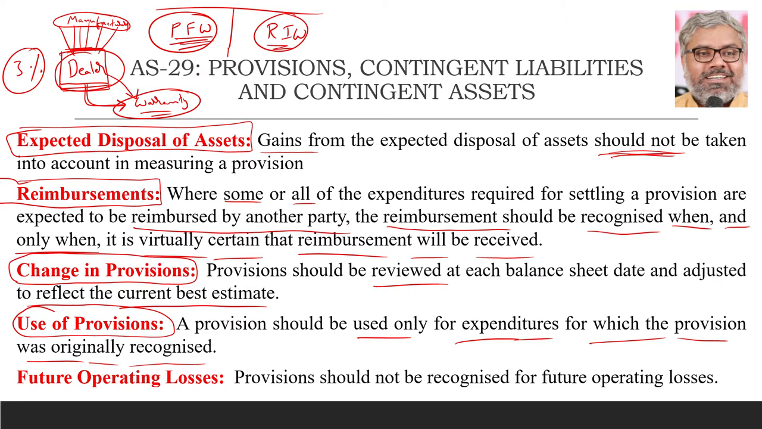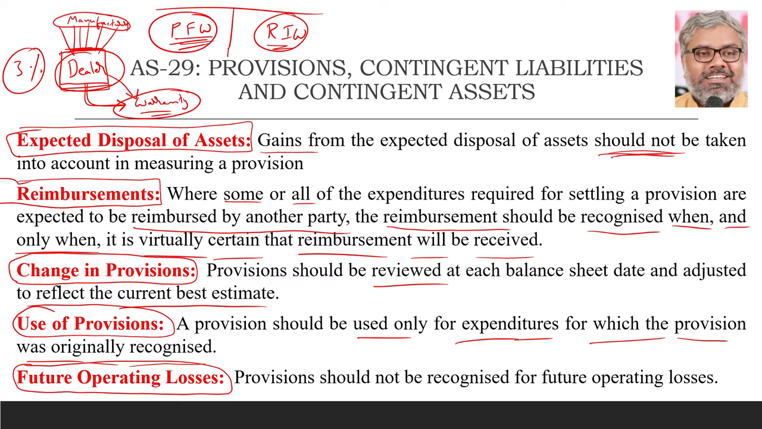So if that much is not required, that does not mean we can divert the provision from one head of expenditure to another head of expenditure. That is not permitted by AS 29. And one more point, this can be a case-based question. See, each of them are possible to be points in case-based questions. Each of them has a possibility.